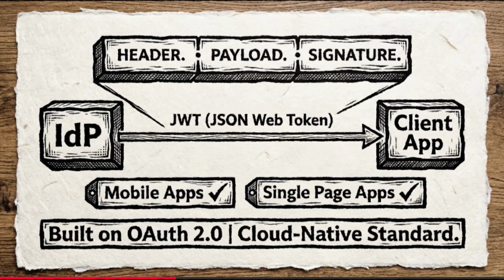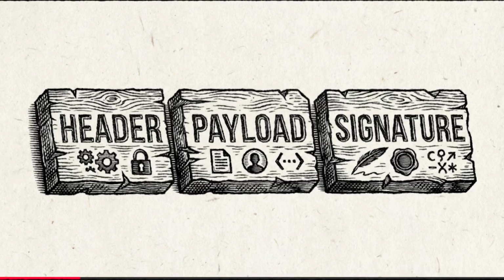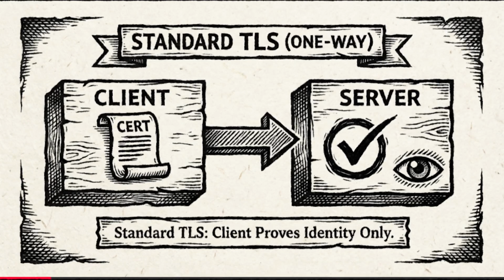But for mobile applications and modern RESTful architectures, SAML is often too heavy. Correct. That is where OIDC, OpenID Connect, is utilized. Built on top of OAuth 2.0, OIDC uses JSON Web Tokens, or JWTs. It is lightweight and optimized for mobile and single-page applications. If you are building cloud-native apps today, OIDC is the preferred standard for identity assertion.